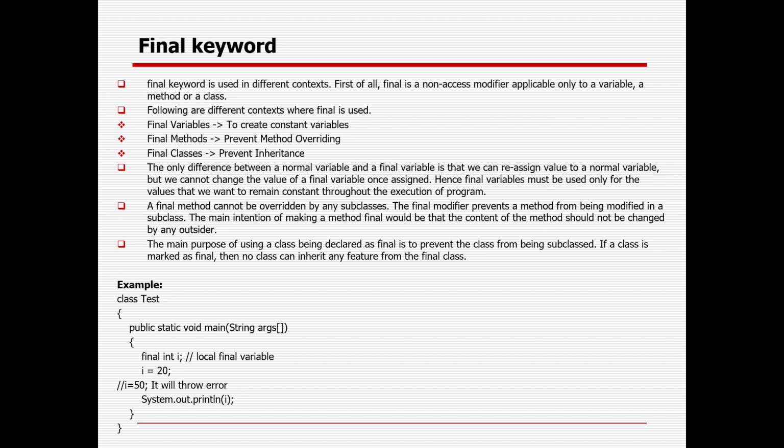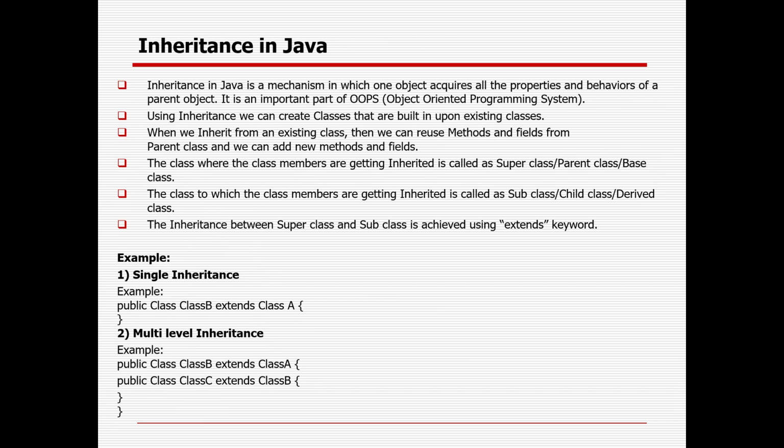First of all, final is a non-access modifier applicable only to a variable, a method, or a class level. So following are the different contexts where final is used, right? Final variable to create a constant variable, final method prevents method overriding, final class prevents inheritance. So that is the way your final keyword plays a pivotal role in Java. So I'll cover it. After that I can just take any questions. Let me give some time.